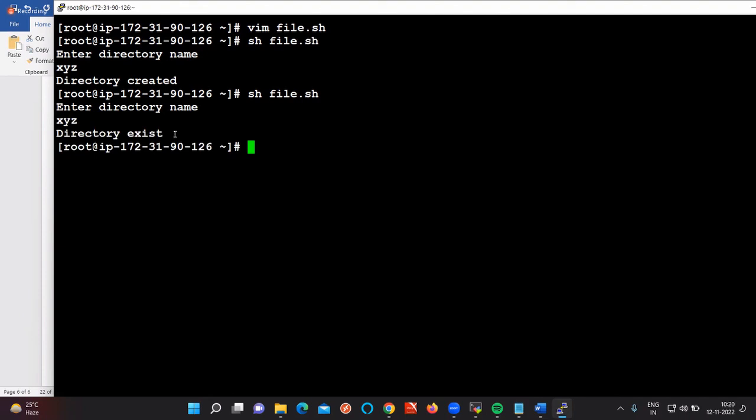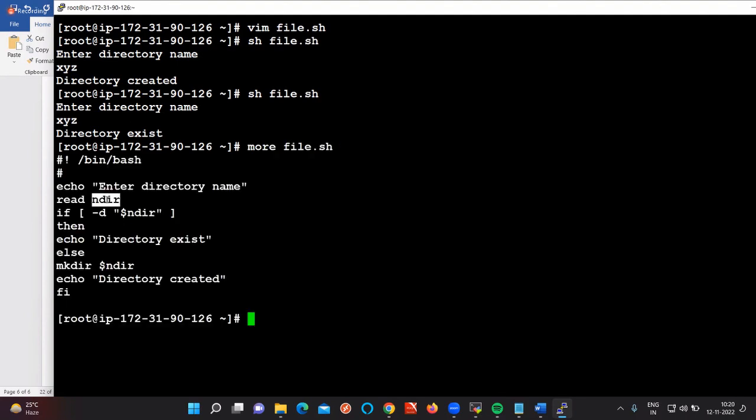Clear now? So how is it going to tell? more file.sh. First of all, we are going to give ndir. It is telling that if -d is equal to ndir, that means xyz, the directory exists because we already have it, right? It is going to check our local files. If it checks our local files, then it finds xyz is there. If it is there, we are going to print that the directory exists. Otherwise, we are going to create the directory. Clear for now? So this is how we can execute the script.